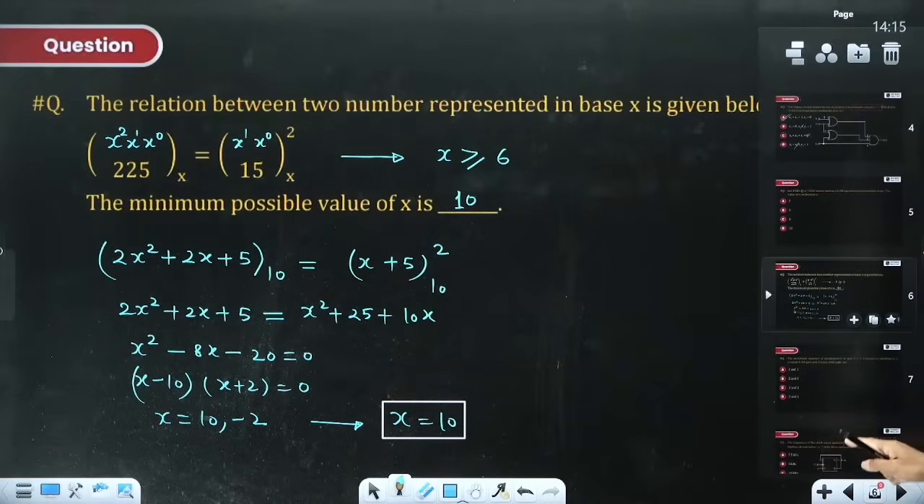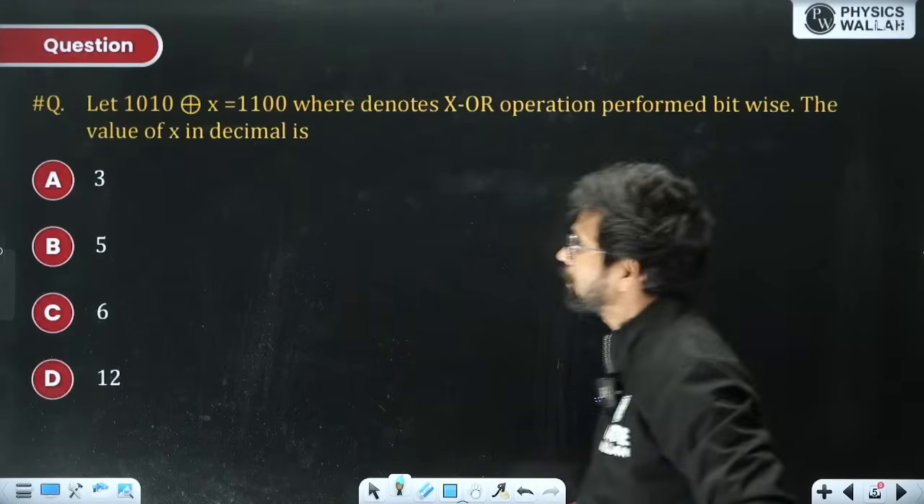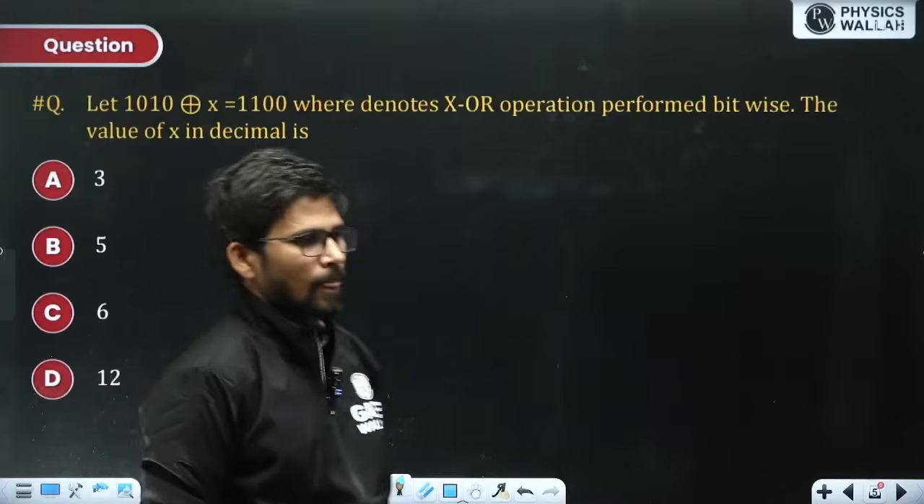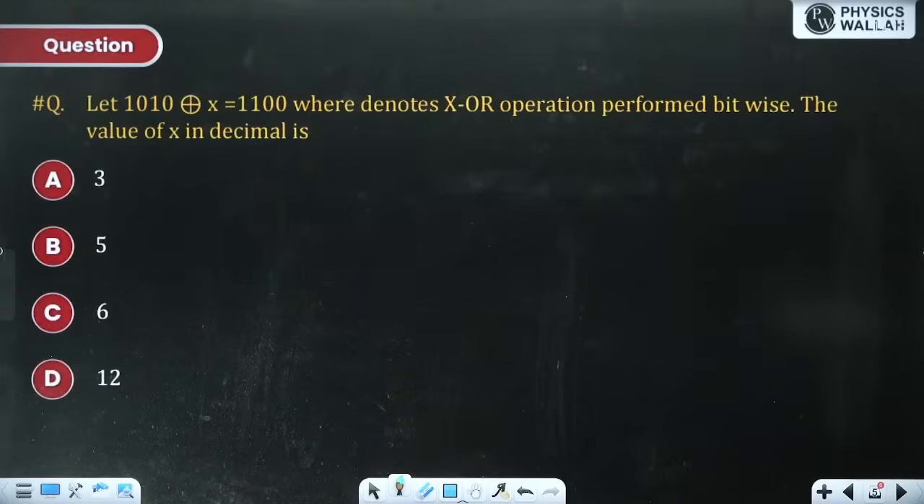Okay. Many students find out the answer correctly. Okay. Now solve this question. Very good. Very, very good. Okay.